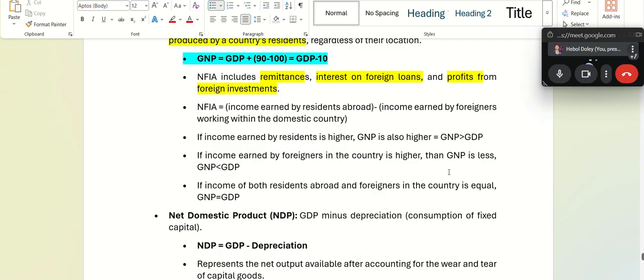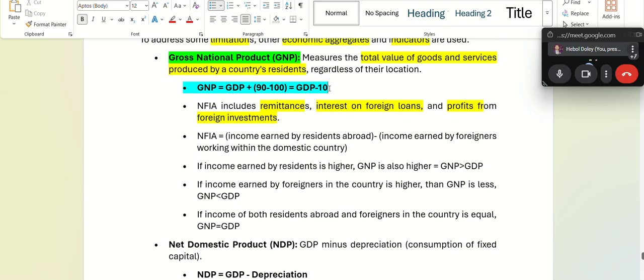You're still getting confused. Sir, wrong statement. Why wrong statement? Because, sir, the question is mentioning negative, but in this statement the foreigners' income is higher, so it might be positive, sir. How will it be positive?